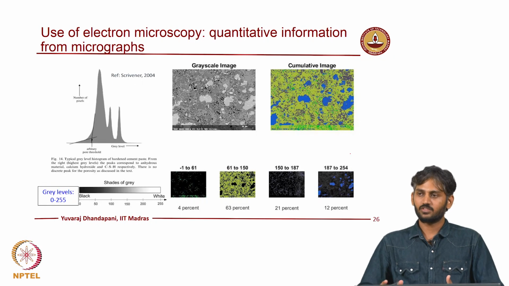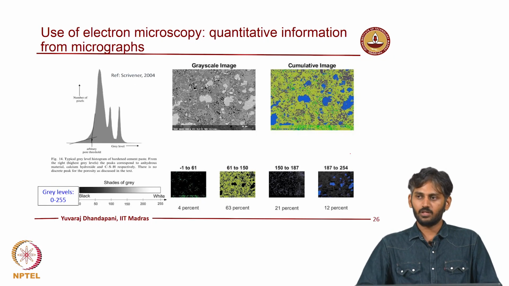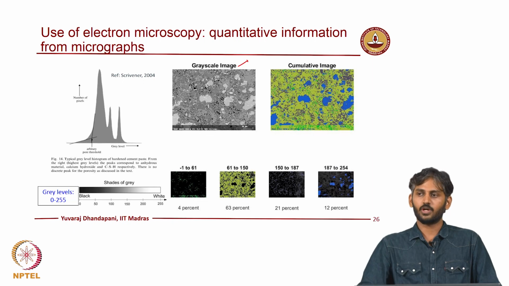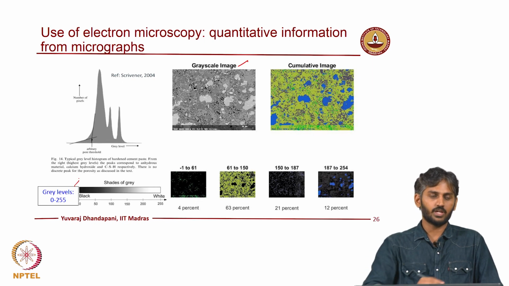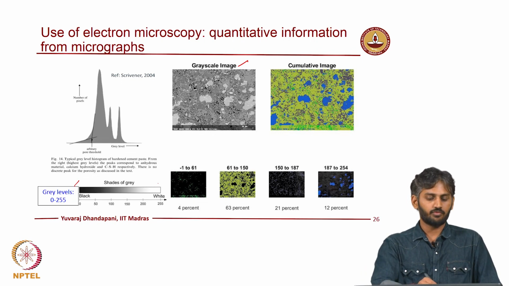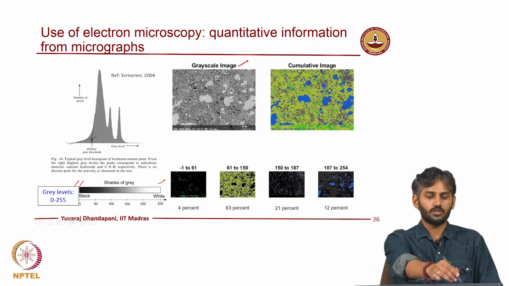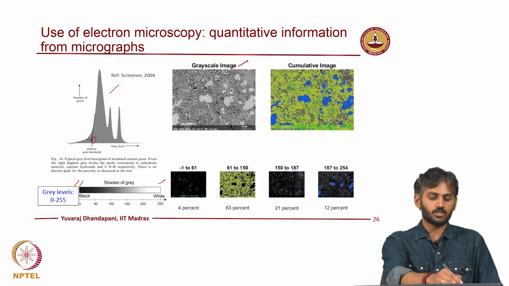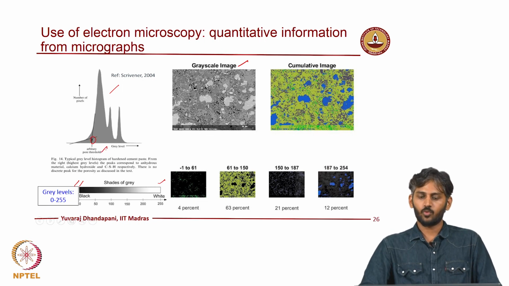So, how is this processing done? Though this will be dealt with separately, because I have introduced it, I will just cover it a bit quickly. You tend to produce a grayscale image from the microstructure, which has varying levels of grayscale. Grayscale for an 8-bit image will vary from 0 to 255, where 255 is bright white and 0 is black. So, you tend to get an image like that, and then you can fit an arbitrary threshold for your porosity.